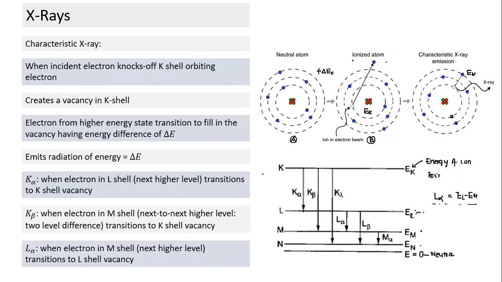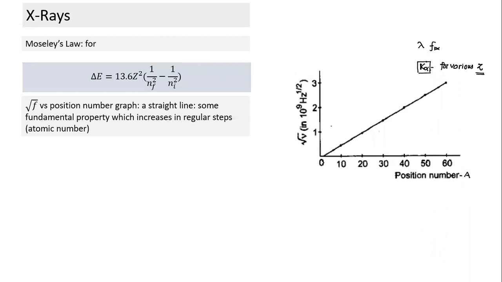And what is the graph here? The graph is root of frequency versus position. And it came out as a straight line. And whenever we get a relationship, it indicates some natural relationship. So when he plotted, he didn't know why it was coming like this. And that's always the case when you observe something and then start thinking about what the reason could be.